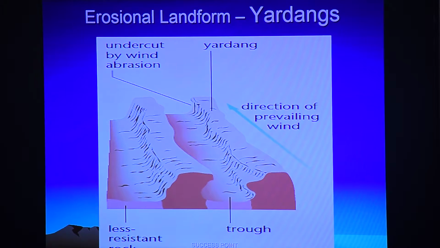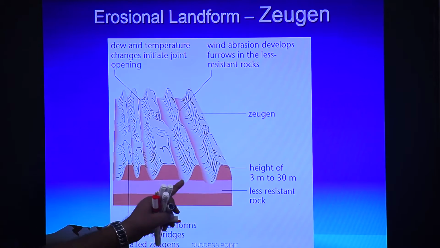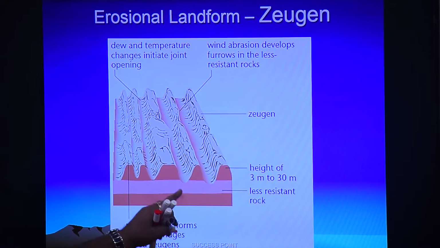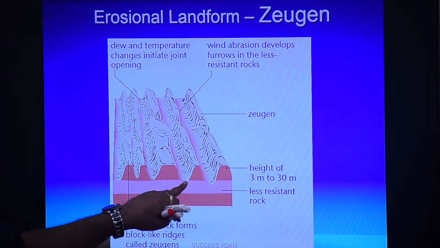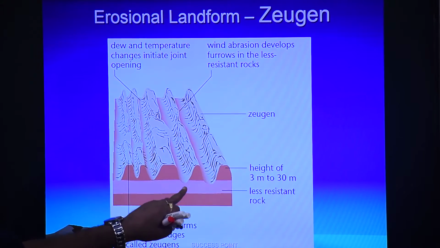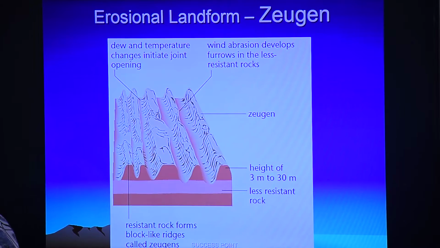And thereafter, here we are able to see what? Hard and soft rocks are horizontally arranged, and hard rocks टूट कर फिर यहाँ तक धीरे धीरे आ रहा है. So here, hard and soft rocks are what? Alternately but horizontally arranged. And धीरे धीरे ये hard टूट गया, cracks and all. Then finally यहाँ तक धीरे धीरे बढ़ते आ रहा है. Yes. And this is known as what? Zeugen. Clear?